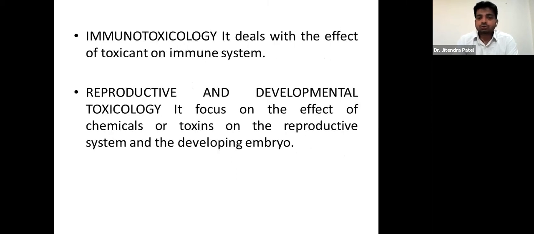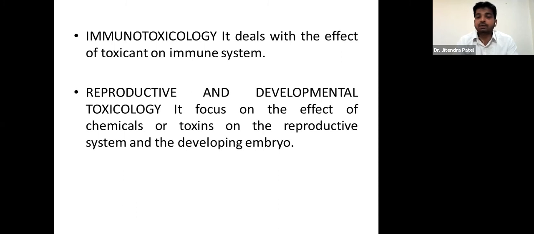Then coming to immunotoxicology. Each and every heading itself reveals its identity, like immuno, right? Immuno means immune system. It deals with the effect of toxicants on the immune system, that is B cells, T cells, immunoglobulins, and many other immune cells or immune responses, the team which is working in the body. Whatever interference we get from any chemical compound or toxicant, which we determine and diagnose, that is called immunotoxicology.